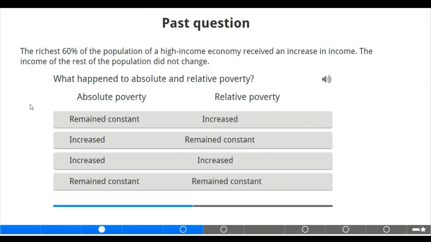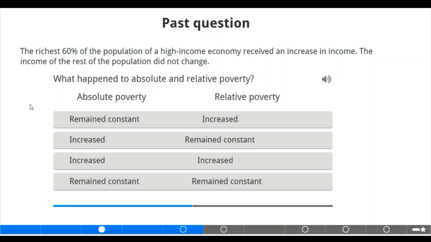Moving to the next slide, we want to see one past question that is saying something about absolute and relative poverty that we just said earlier. The richest 60% of the population of a high income economy received an increase in income. The income of the rest of the population did not change. What happened to absolute and relative poverty? Absolute poverty is the main poverty, that is where the income is below the basic needs, and relative poverty is just a condition of having fewer resources than others in the same country, in the same society, in the same geographical area.